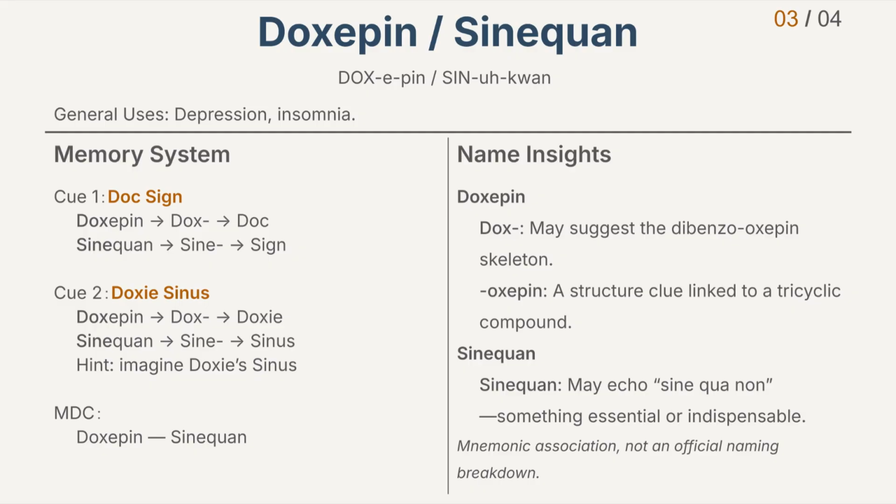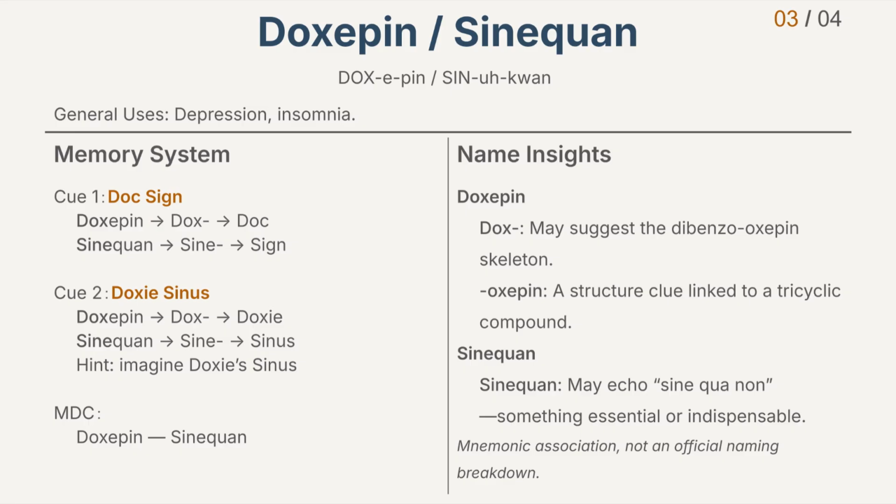Q2. Doxy sinus. Doxepin starts with dox. Dox can remind you of doxy. Sinequan starts with sine. Sine can remind you of sinus. Imagine a doxy with a sinus problem. So doxy sinus gives you a second sound-based cue. Now let's lock in the names with the minimal distinctive chunk method. Doxepin, Sinequan. Doxepin, Sinequan. Repeat these chunks as many times as you need.